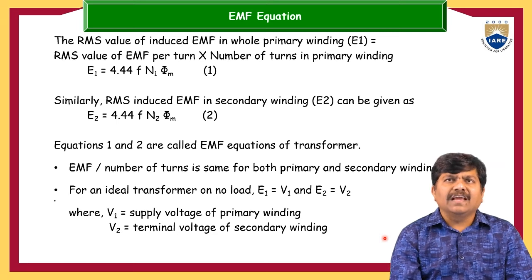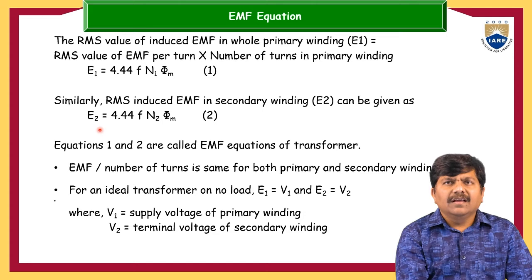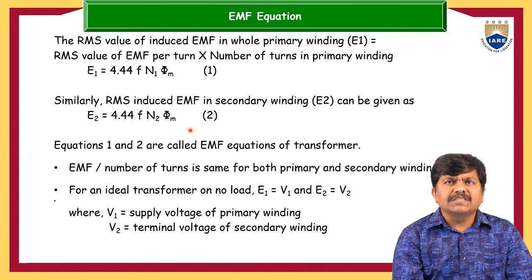So the induced EMF in the primary is E1 equals 4.44 f N1 phi maximum. Similarly, the induced EMF in the secondary winding is E2 equals 4.44 f N2 phi maximum. These equations 1 and 2 are called the EMF equations of the transformer.